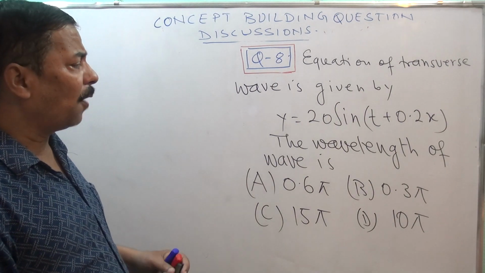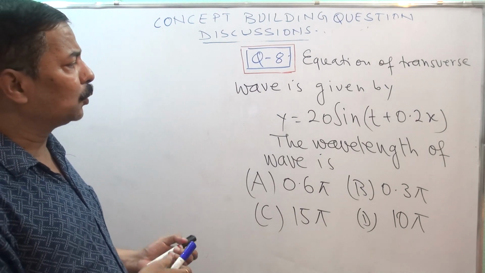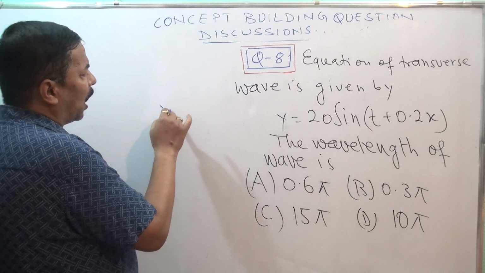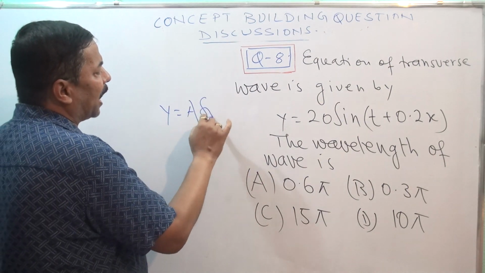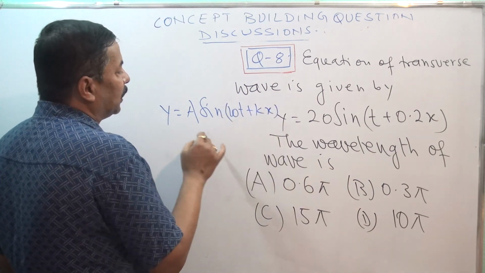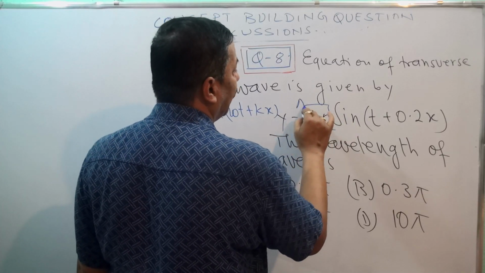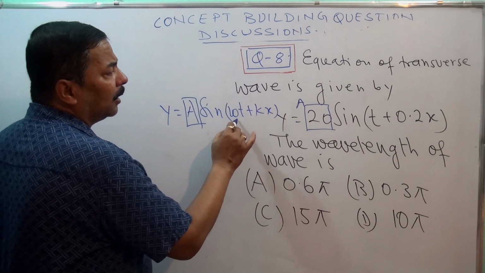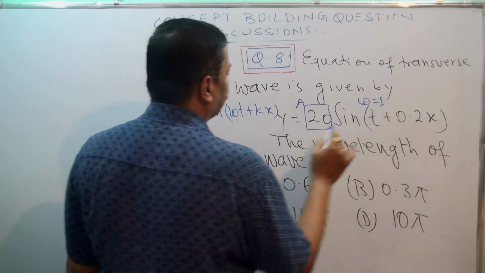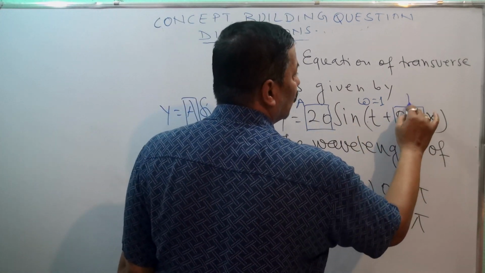The wavelength of the wave is, the question arises, what is the wavelength? As I told you, if you compare this equation with y is equal to a sine omega t plus kx, you see this value is a, so this is your a. Omega, here 1 is there, so omega is equal to 1, and k is 0.2, so this value is representing your k.